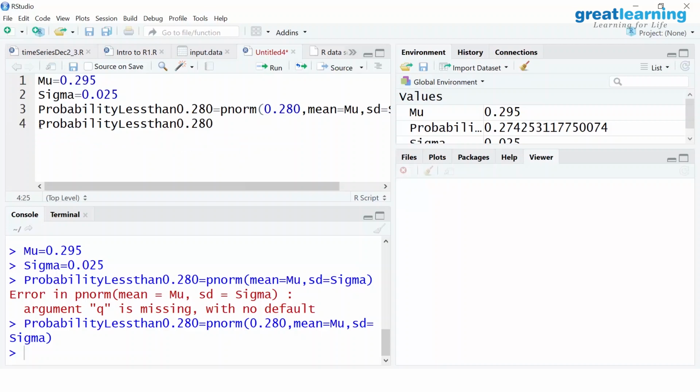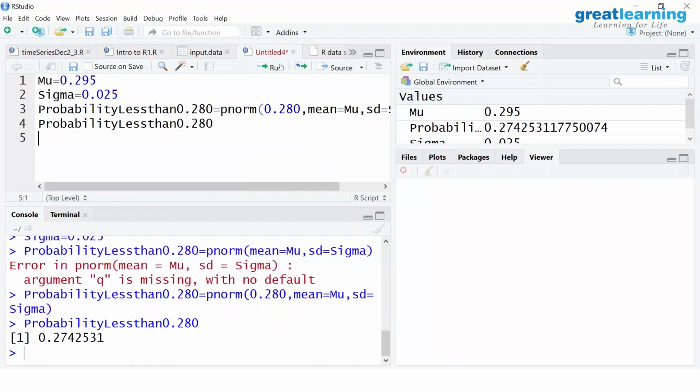When you execute, what do you get here? The same answer, 0.2742, which you got in Excel. In fact, I need not have put mu, sigma and all that. I can directly write the ordinate, just like Excel: the ordinate, the mean and the standard deviation. That's enough.